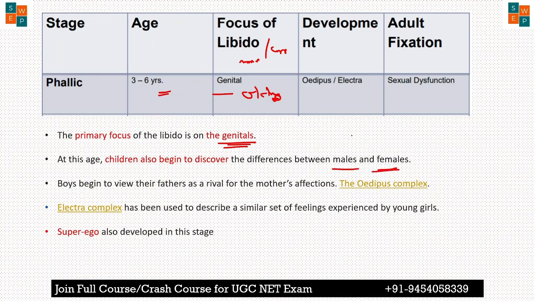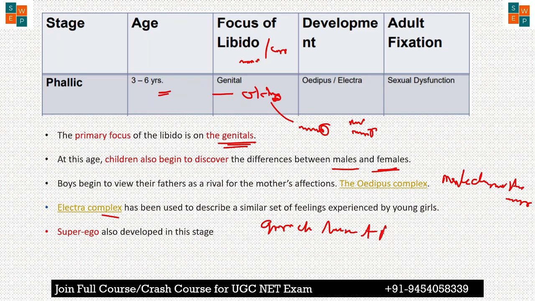That I have already told you कि इसी उम्र में जो है बच्चे डिफ्रेंशिएट करना स्टार्ट कर देते हैं कि मेल कौन है, फीमेल कौन है. और इसी स्टेज में जो है ऑडिपस कॉम्प्लेक्स एंड द इलेक्ट्रा कॉम्प्लेक्स डेवलप होते हैं, जन्म लेते हैं। ऑडिपस कॉम्प्लेक्स का मतलब होता है कि मेल चाइल्ड will be attracted toward the female, or you can say the mother, and in the Electra complex the girl child will be attracted toward the father or you can say the male, because they are starting to differentiate between male and female.